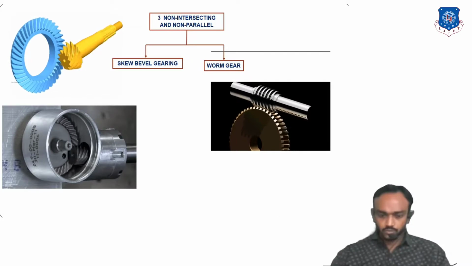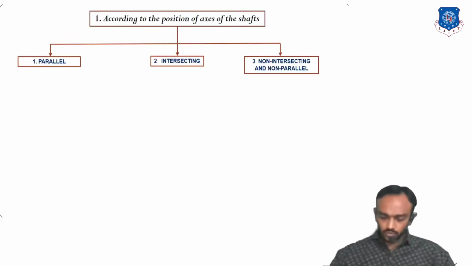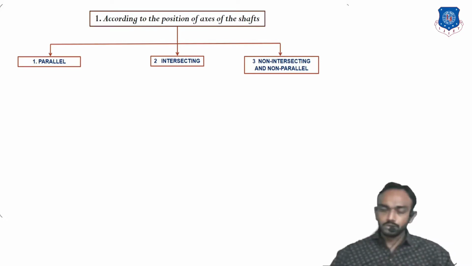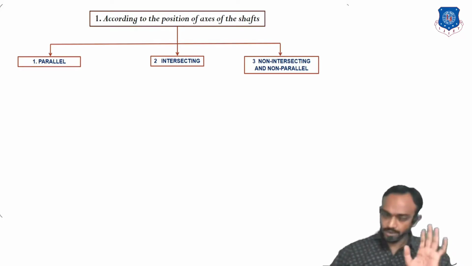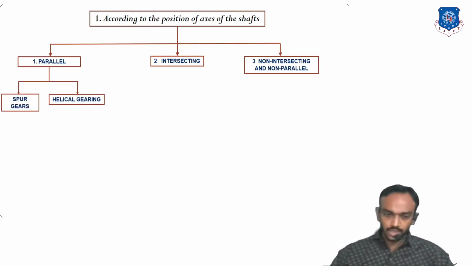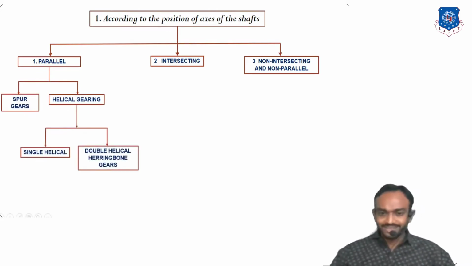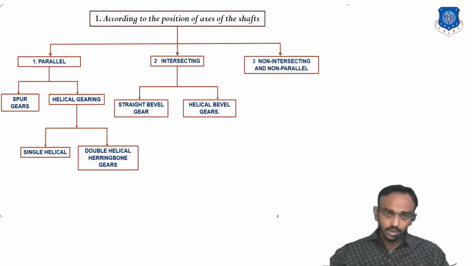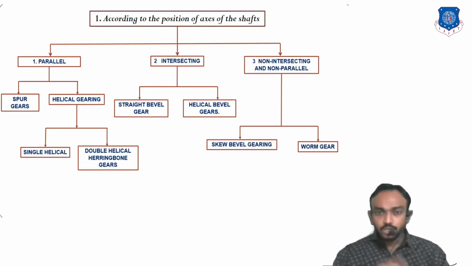Okay, so we are going to the next. Revise this classification of gear according to the axis of the shaft. First is parallel, and there are two types, spur gear and helical gear. In helical there are two other types: single helical and double helical. In intersecting there are two types, straight bevel and helical bevel. In third, non-intersecting, non-parallel, there are two types, screw bevel and worm gear.